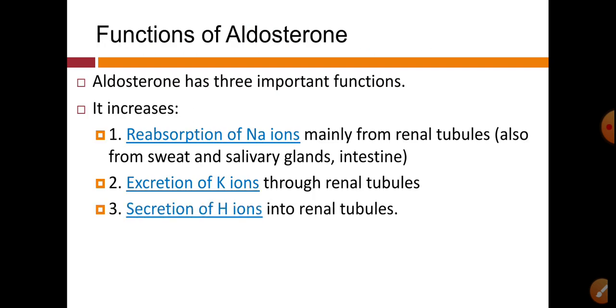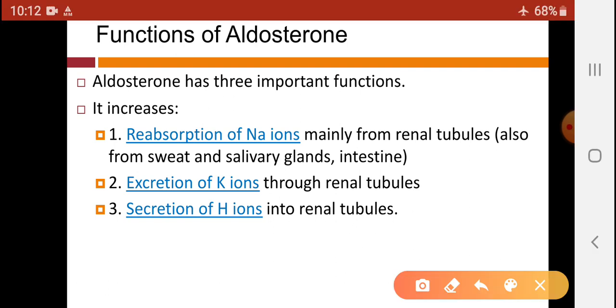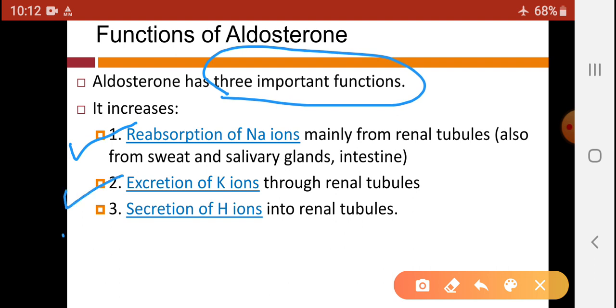These are the functions of aldosterone. There are three important functions. First one is reabsorption of sodium ions, excretion of potassium ion, excretion of H plus ion. So reabsorption of sodium ion through renal tubules, sweat gland, salivary gland and intestine. So in this action, aldosterone overall increases our sodium ion concentration in our ECF volume. Then next action is excretion of potassium ion through the urine.